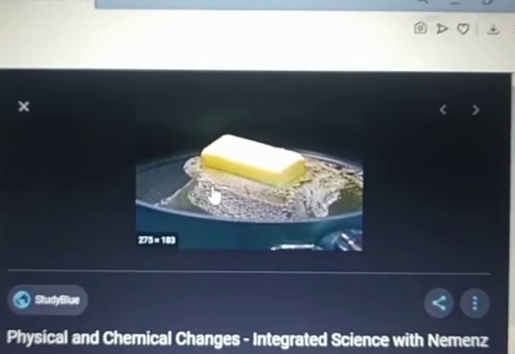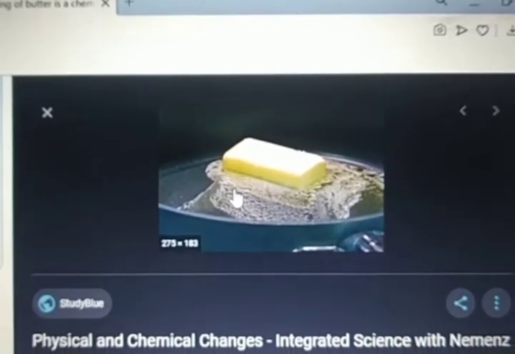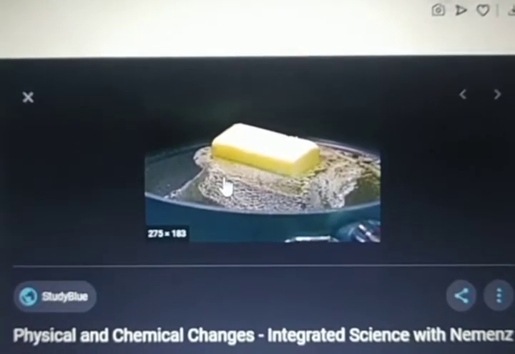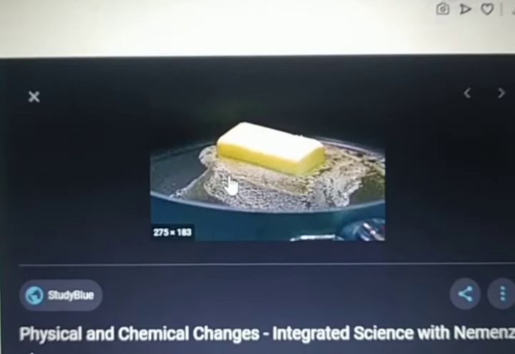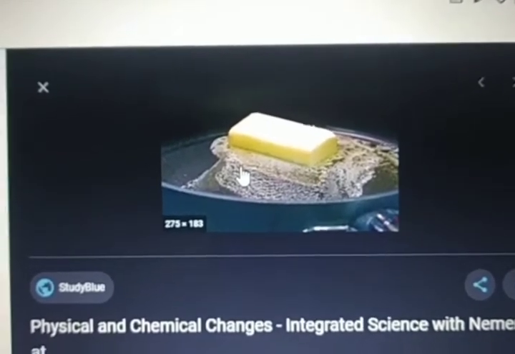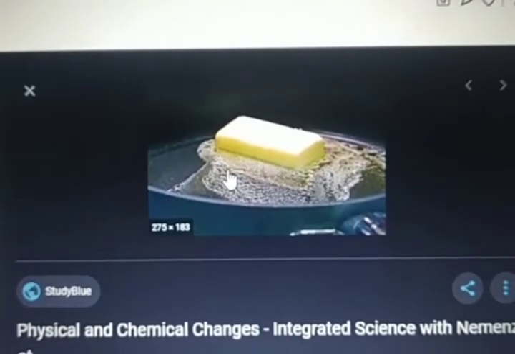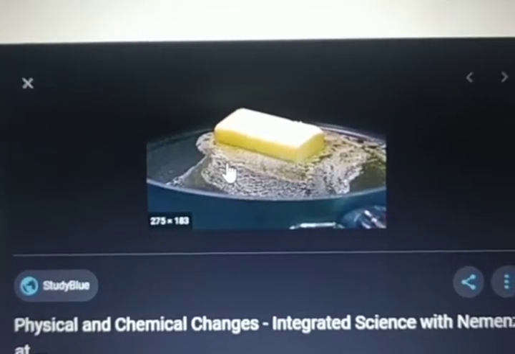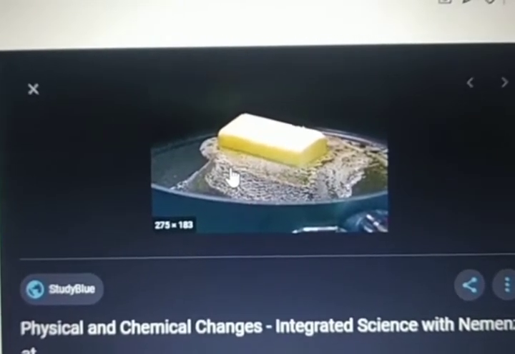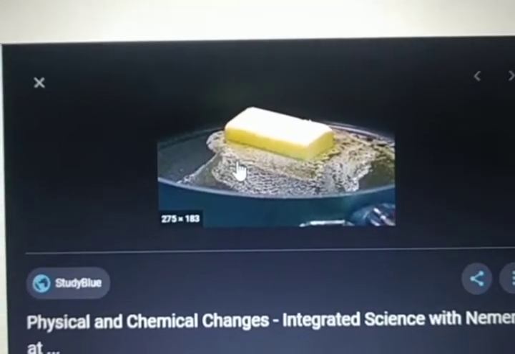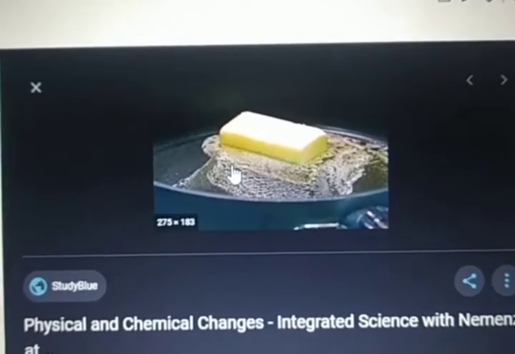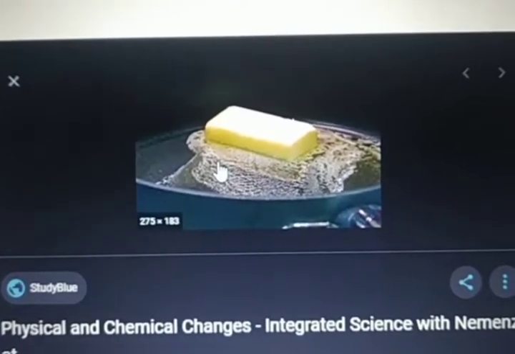So here in your book, the next topic is melting of butter is a chemical change. Till now I think it's very clear about chemical change. You have studied so many examples of chemical change and why these are chemical changes. So I think this melting of butter as a chemical change is not that hard for you to understand, right? It's not that tough.